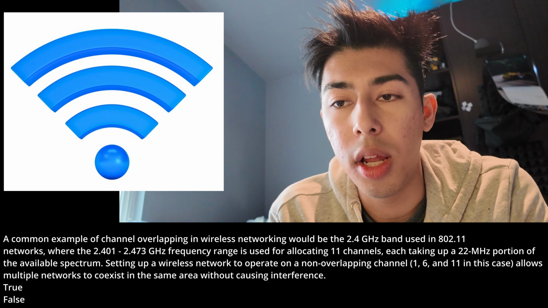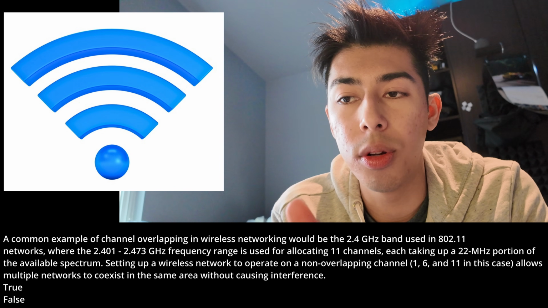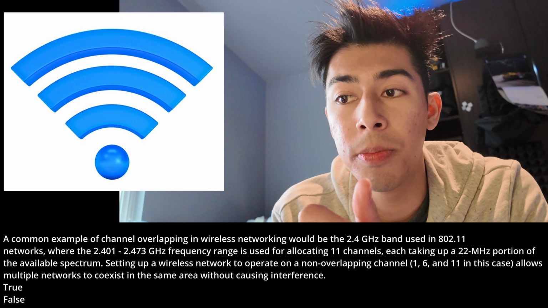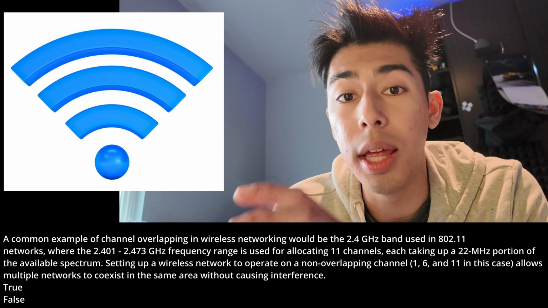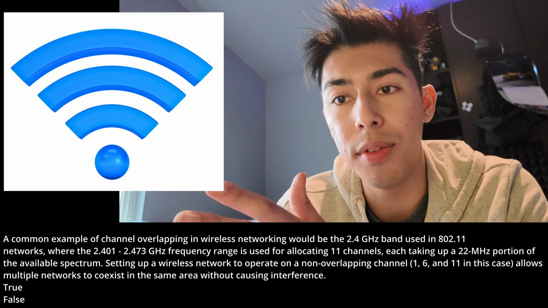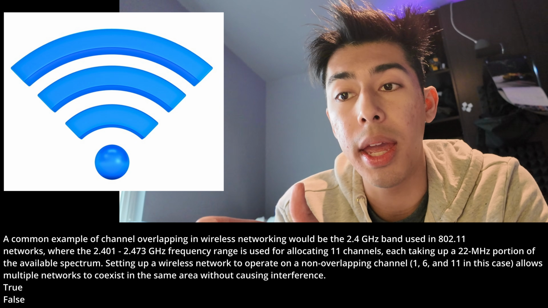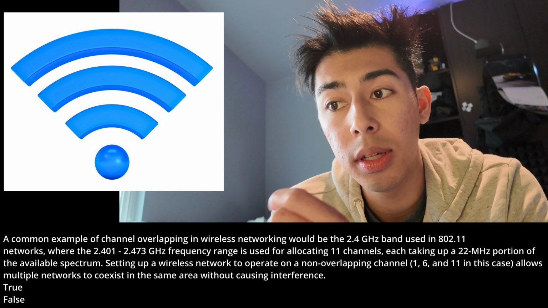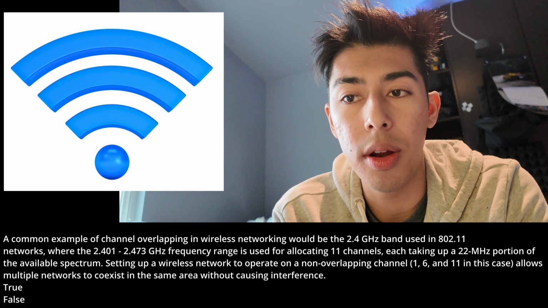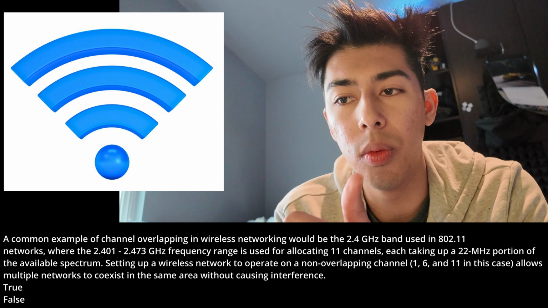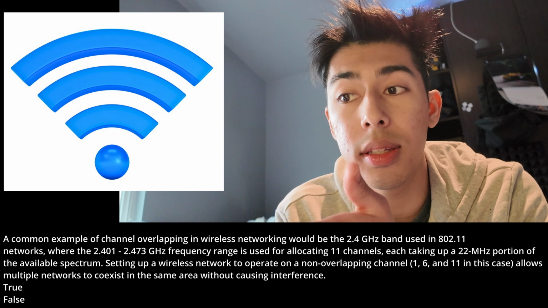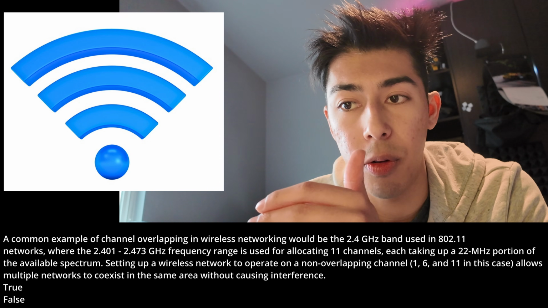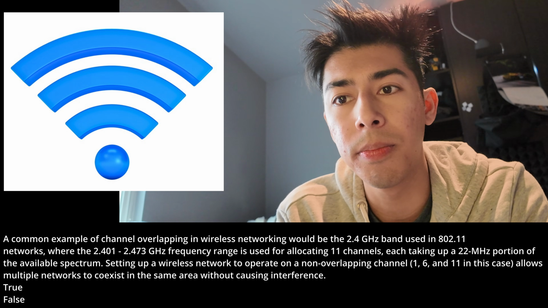So for 802.11 networks, we have the 2.401 through the 2.473 GHz frequency range, and it is used for allocating 11 channels. So within this range, we have 11 total channels, each taking up a 22 megahertz portion of the available spectrum. Setting up a wireless network to operate on a non-overlapping channel, so 1, 6, and 11 in this case, would allow multiple networks to coexist in the same area without causing interference. Is this true or is this false?